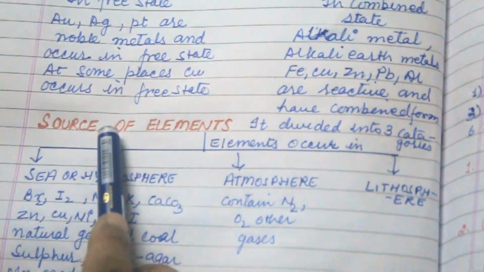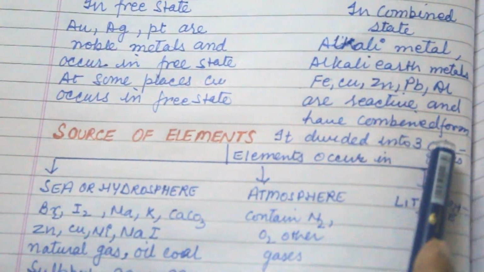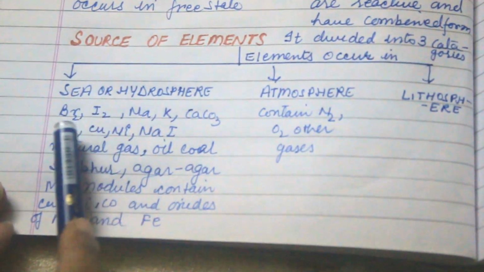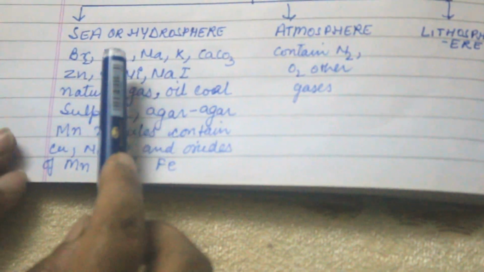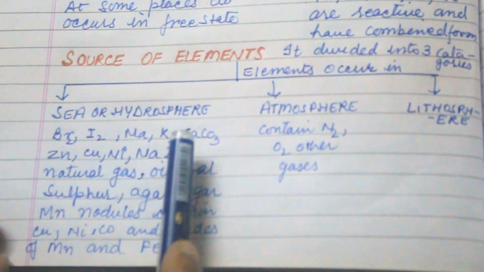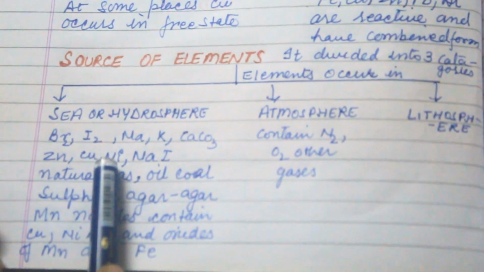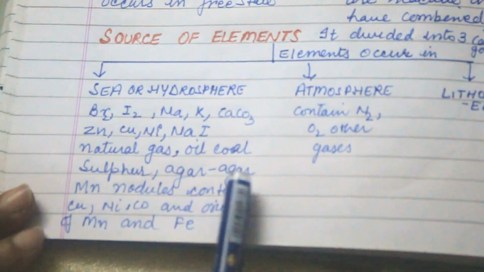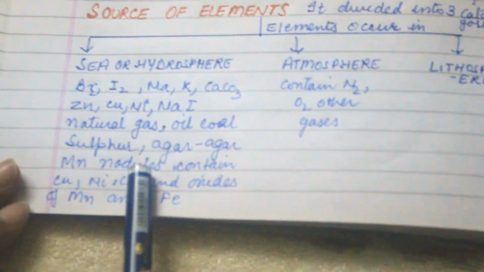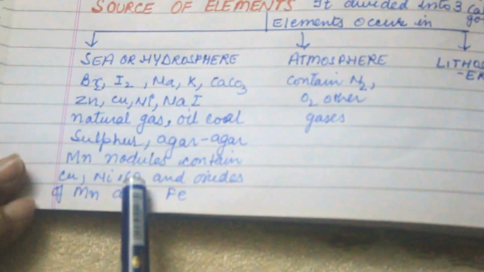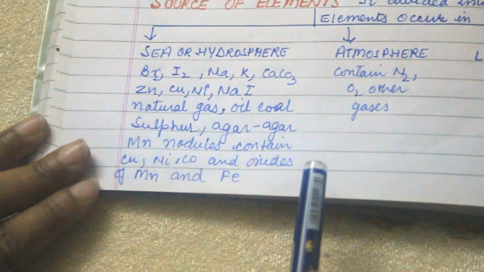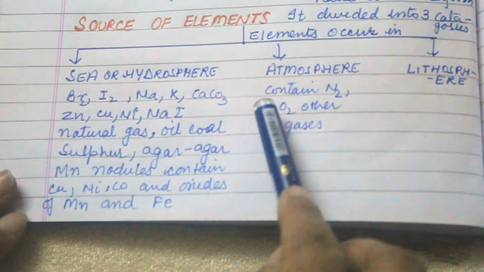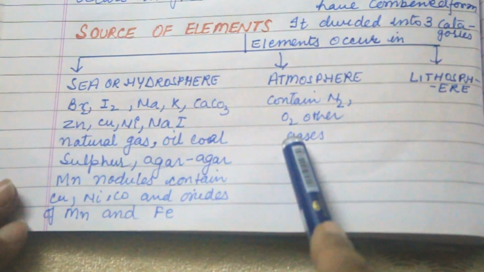Now next is the source of elements. It is divided into three categories. Elements that occur in the sea or hydrosphere are bromine, iodine, sodium, potassium, calcium carbonate, zinc, copper, nickel, sodium iodide, natural gas, oil, coal, sulfur, agar. Manganese nodules contain copper, nickel, cobalt and oxides of manganese and iron. And the atmosphere contains N2, O2 and other gases.